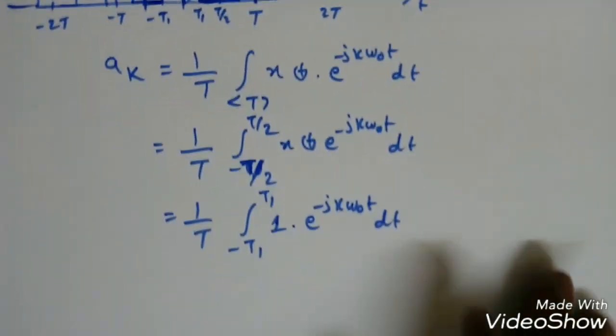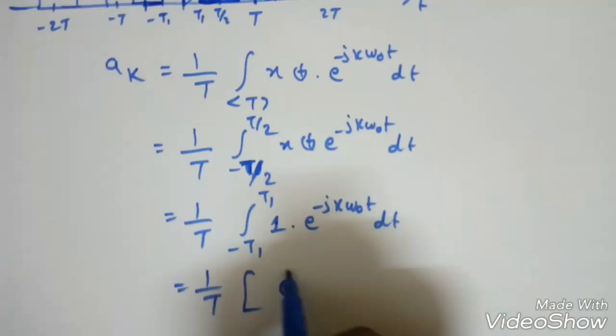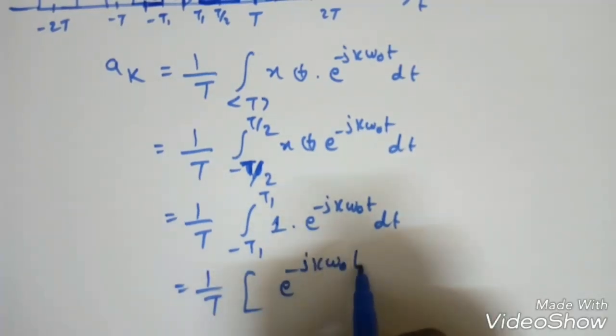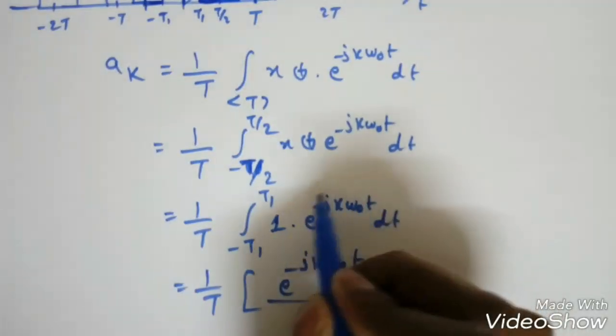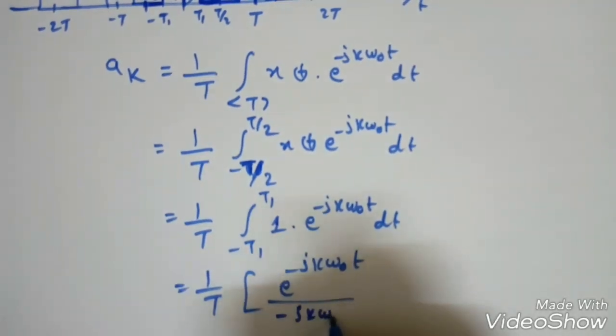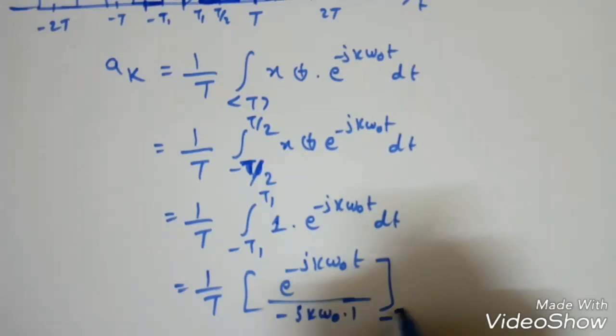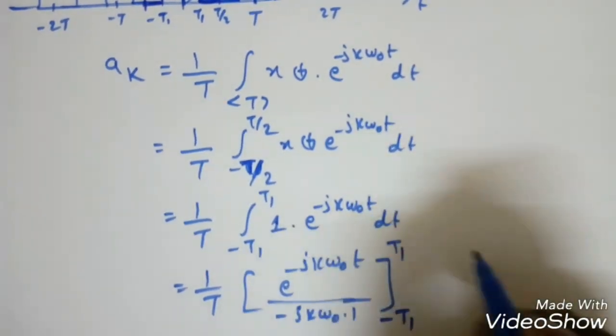The 1 means 1 only. Integration of e power x is nothing but e power x only. So e power minus jk omega naught t, divided by, since I assume this is x, we need to differentiate again: minus jk omega naught into the differentiation of t, which is 1. What are the limits? Minus T1 to T1.